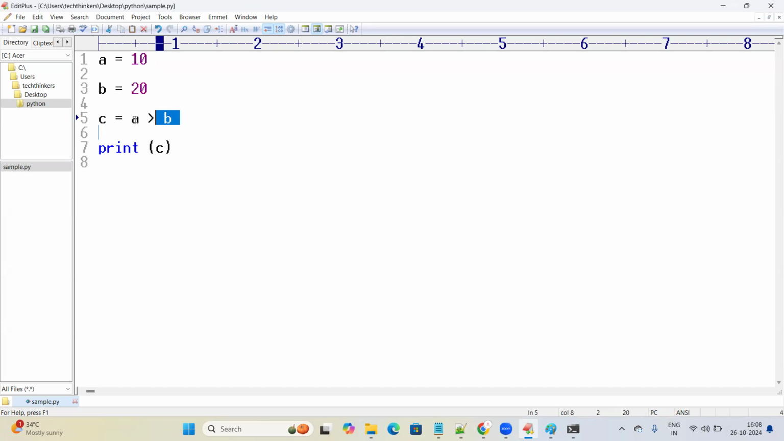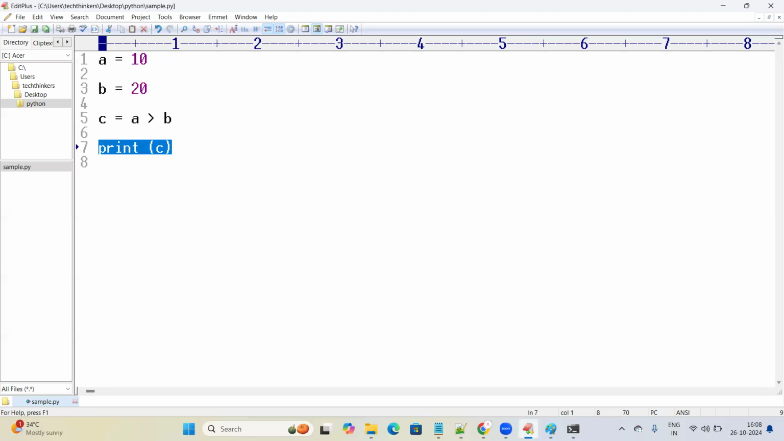C is equal to A greater than B. This expression is wrong based on the values you provided, so when it is printing C, it is False. C is an expression, A greater than B. It substitutes the values 10 and 20: 10 greater than 20. 10 is not greater than 20. So C is False, and it will print C as False.